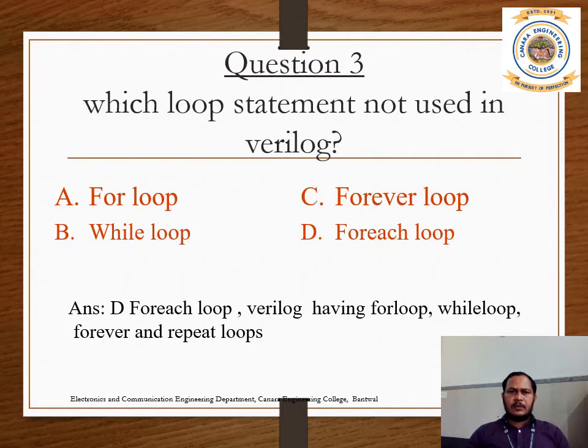Next question: which loop statement is not used in Verilog? In Verilog you have four types of loop statements: for loop, while loop, forever loop, and repeat loop. There is no loop like for each in Verilog HDL. So the answer is D, for each. The for each loop is not there in Verilog HDL or VHDL either. We are not using this loop statement.